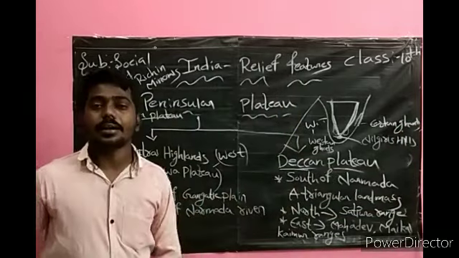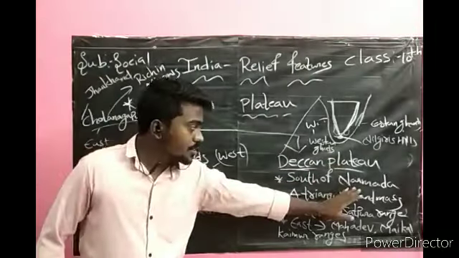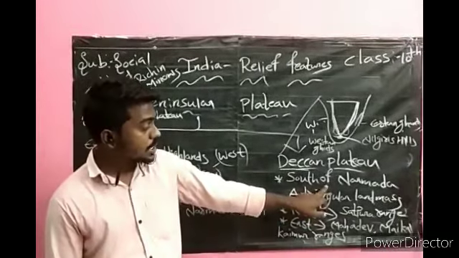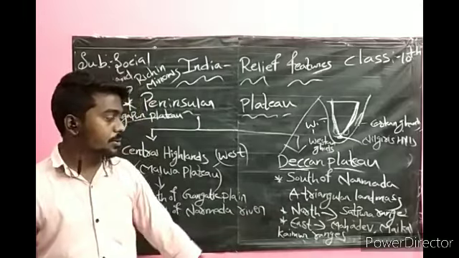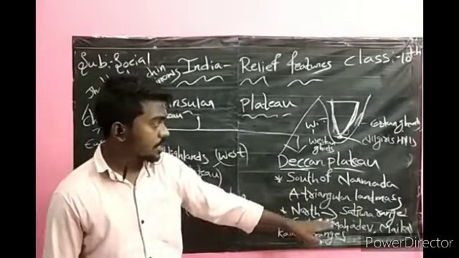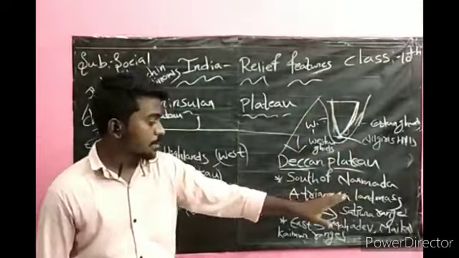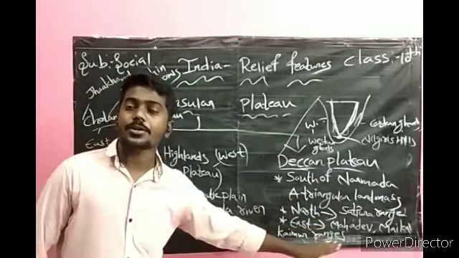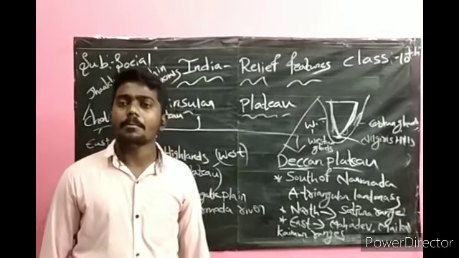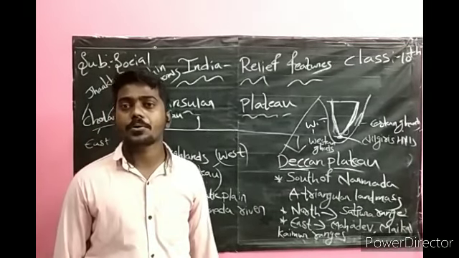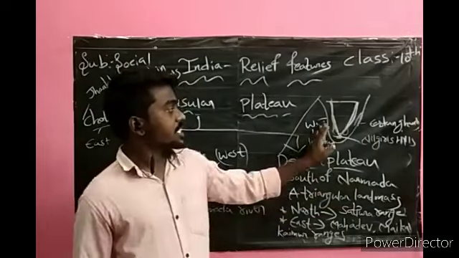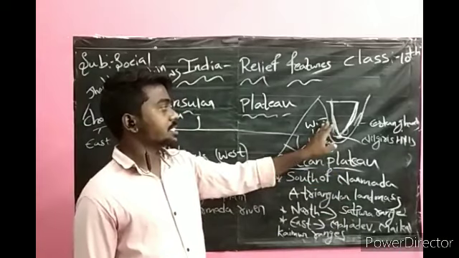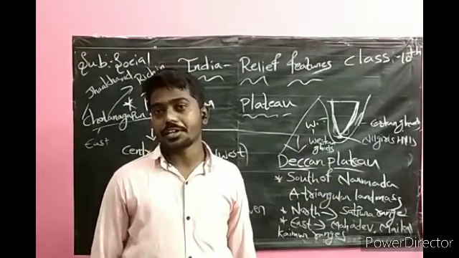This is about the Deccan Plateau. It is located south of the Narmada. North of the Narmada we have the Malwa Plateau, and south of the Narmada we have the Deccan Plateau, a triangular landmass. To its north we have the Satpura range, and to its east the Mahadev, Maikal, and Kaimur ranges. The Western Ghats, Eastern Ghats, and Nilgiris act as the west, east, and south boundaries.